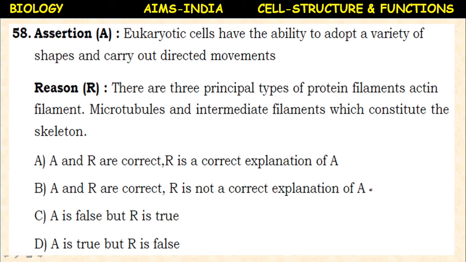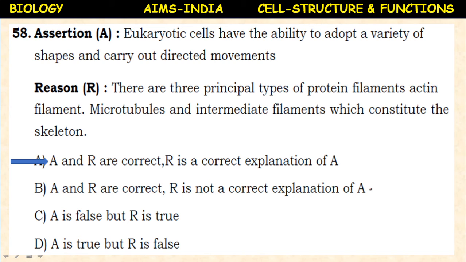So here there is no obvious connection we are seeing. But assertion and reason, they both are correct, and R is the correct explanation of A. Why? Because here these different types of filaments, shape and directed movements are given in the assertion.